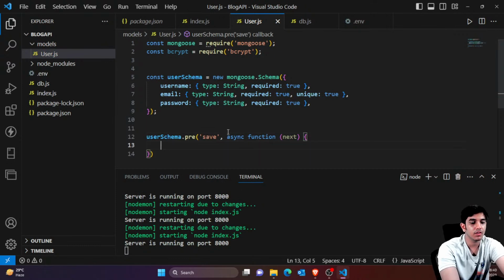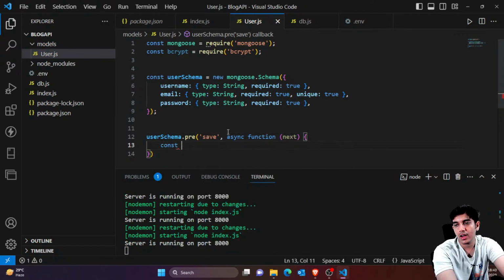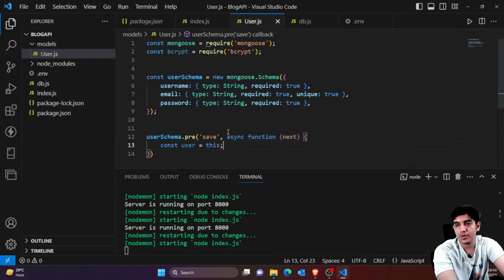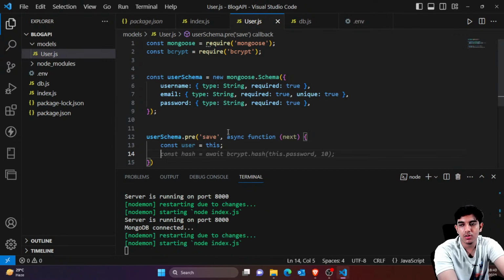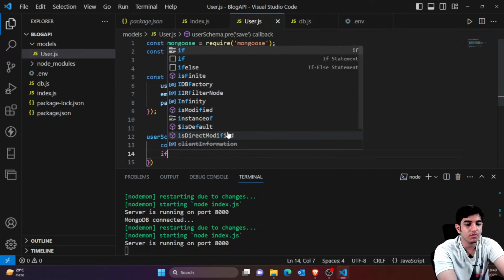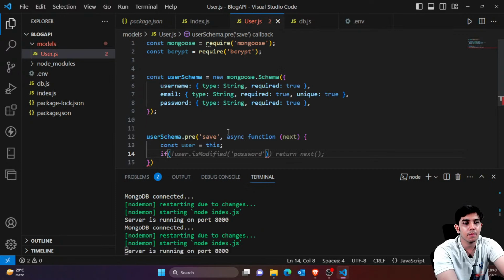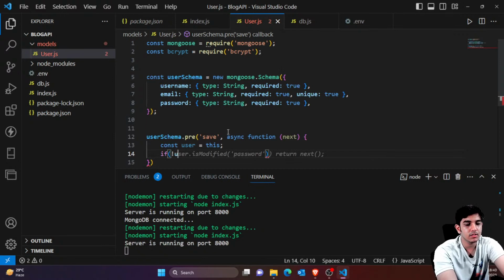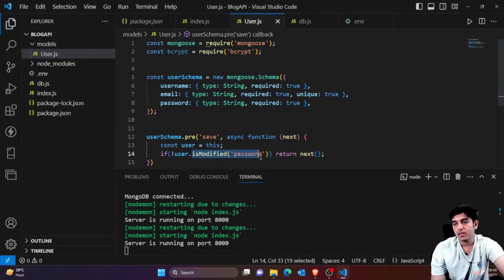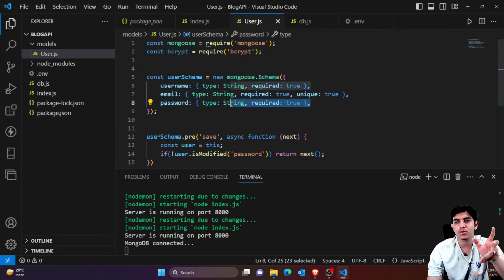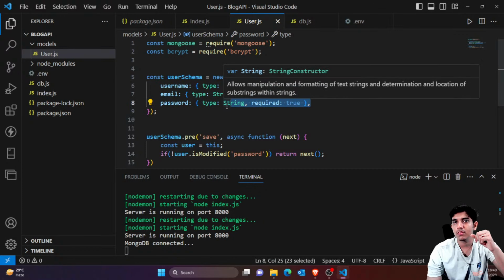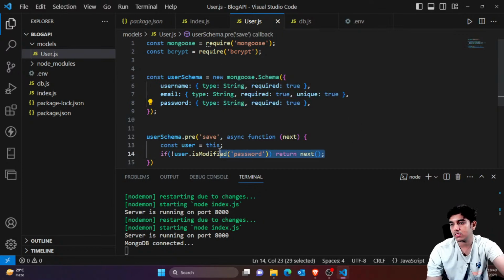Okay, so you would have this user, whatever user you are about to save, and if there is a change in the password field, that means you are setting a new password or modifying the password, you would consider password as modified. Okay, so if password is not modified, you would simply continue. That means there is no change in password, there is no change in username or email, you haven't changed the password, so why would I hash the password again? Seems logical, right? So this is for that case.